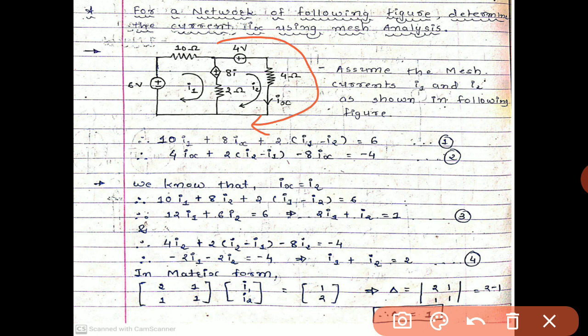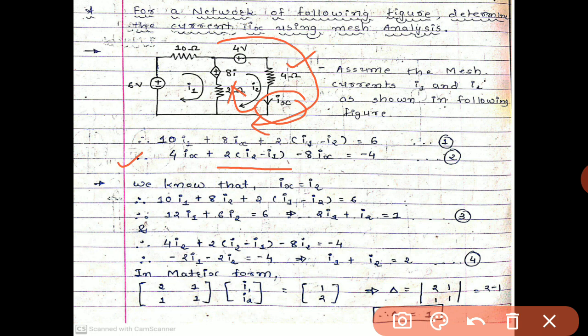I2 will be flowing clockwise, we consider over here. So plus to minus 4 ohm. So 4, what are the current will flow? That is Ix. So 4 into Ix, plus again current will flow from this direction. So plus 2 into bracket I2 minus I1.